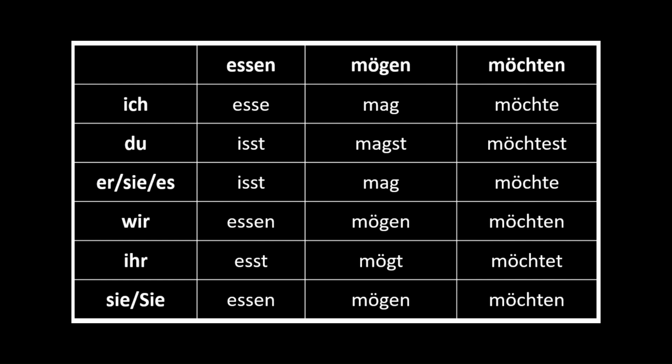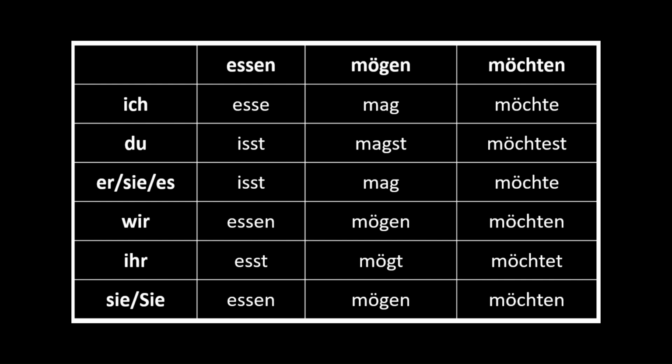If you notice here, the stem of the verb changes from mög to mag. That is the difference to be noted while conjugating a modal verb. Whereas the stem of the verb is mög itself for all the plurals, that is, wir, ihr, and sie. So, wir mögen means we like. Ihr mögt means you like. Sie oder sie mögen, that is, they or you formal like.